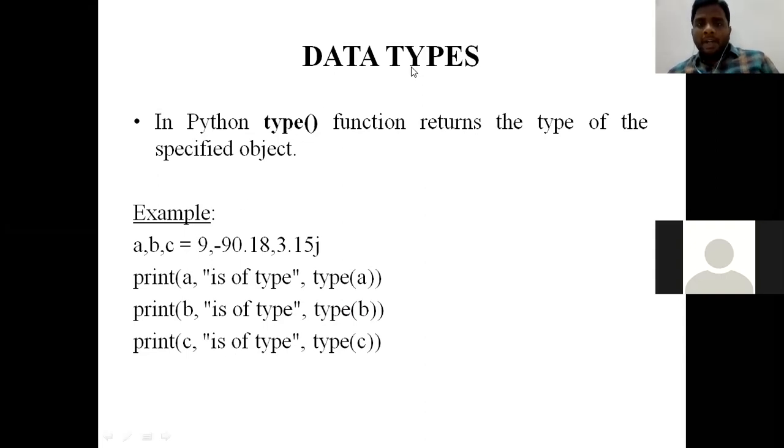Once we execute this program, how will this type function work? We shall execute that particular program and make sure how that function works there. So type is a function that tells the user what type of variable he is going to use. I am sharing the screen.